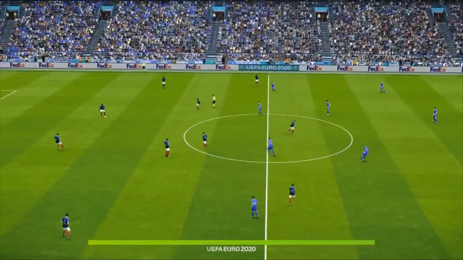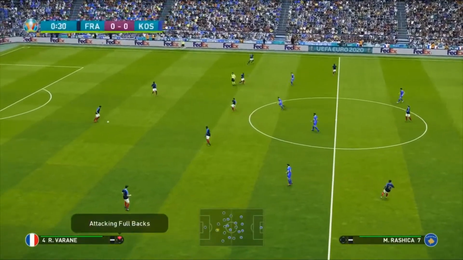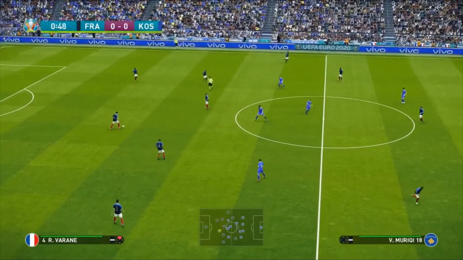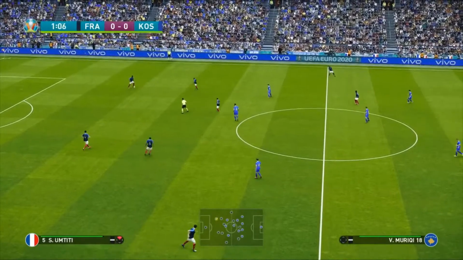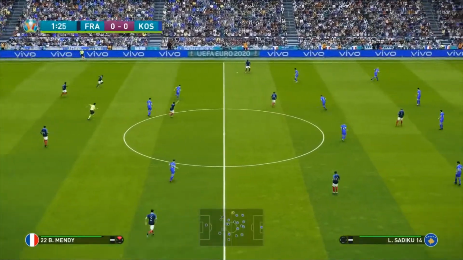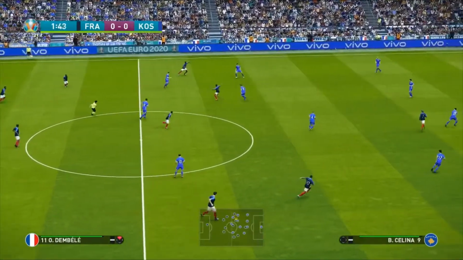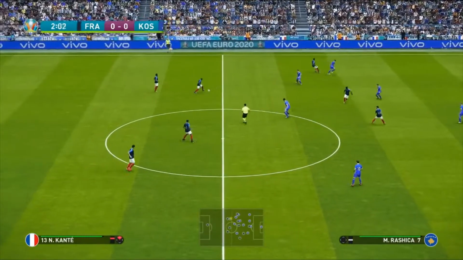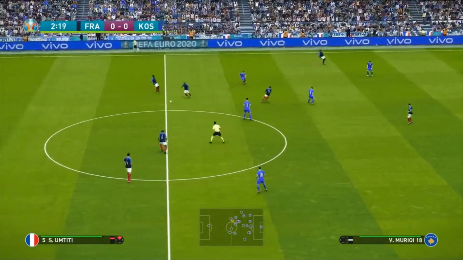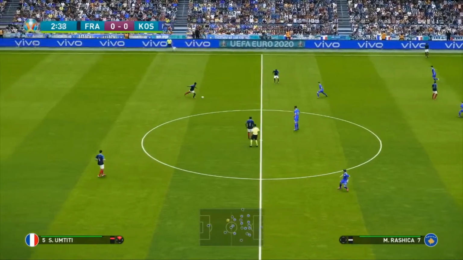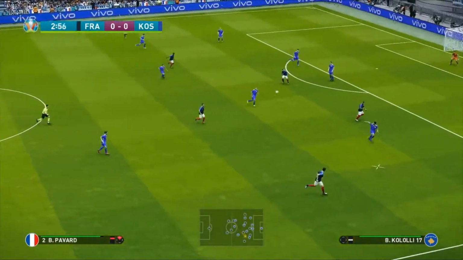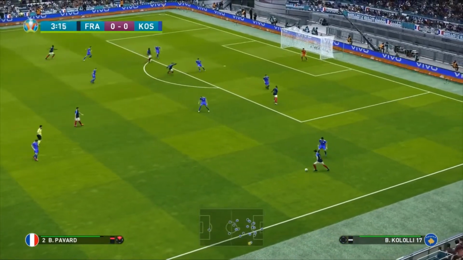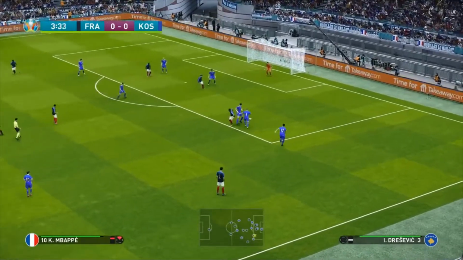Well, we have seen a couple of sides already in the group stages still not score a goal. That includes the likes of Poland and the Czech Republic. Kosovo were one of those sides. Could we see them score a goal today? It's France versus Kosovo. Expect some drama in this match. Well, of course, as I said before, this is the fixture where France have to get the 3 points. If not, it will be an embarrassing result.